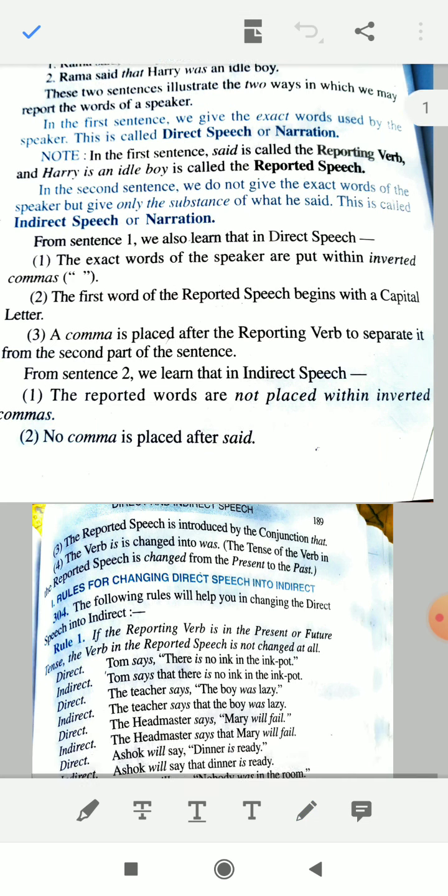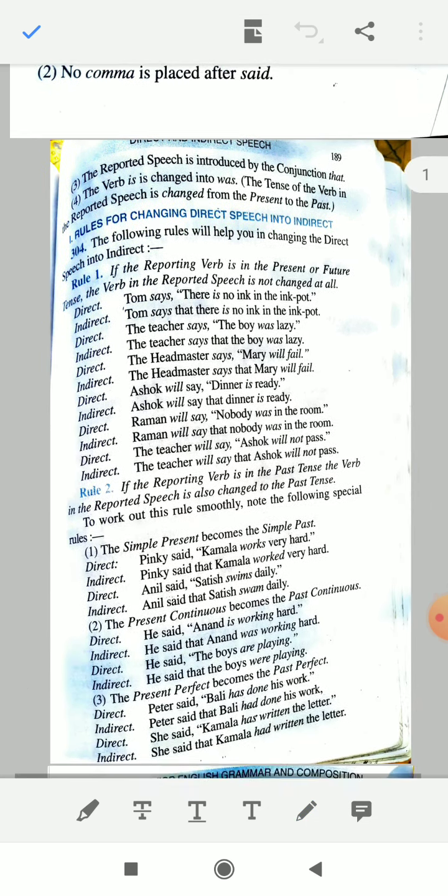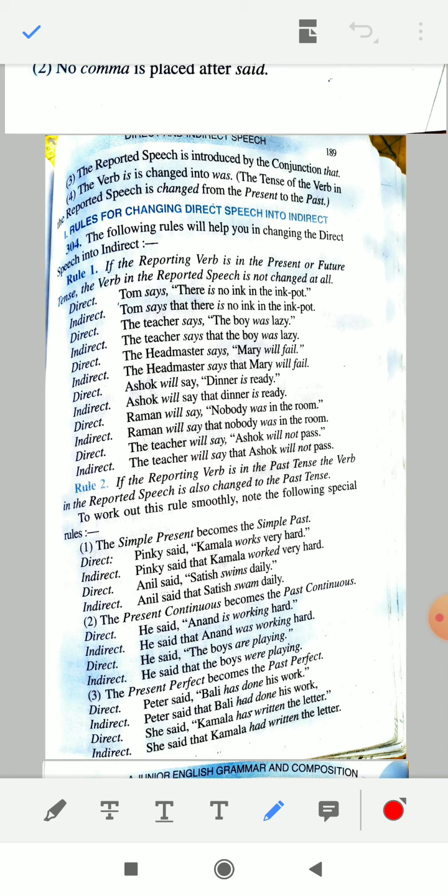Now see the rules of changing direct into indirect speech. The very first rule: if the reporting verb is in the present or future tense, the verb in the reported speech is not changed at all.